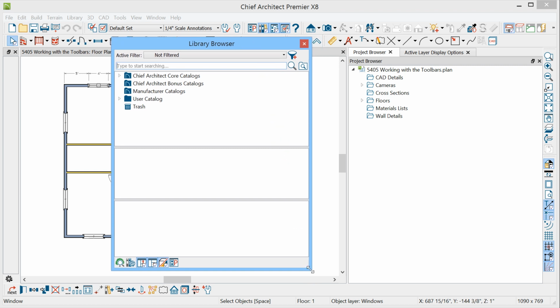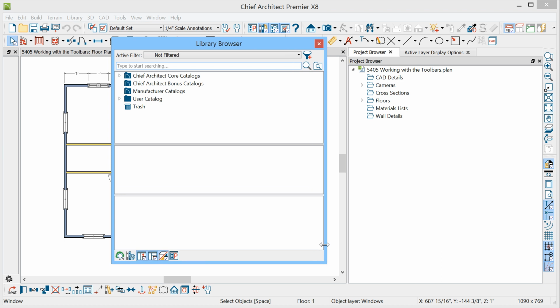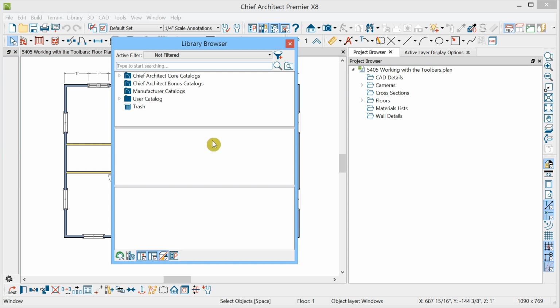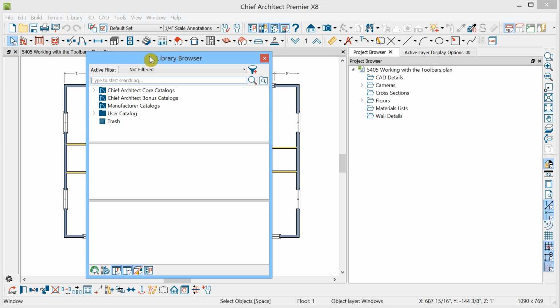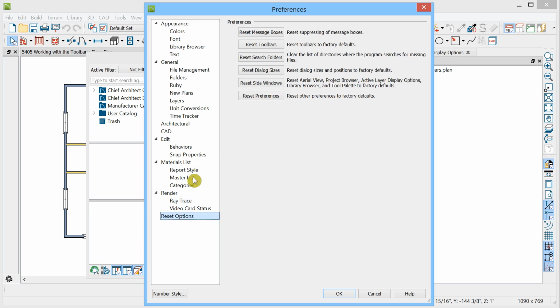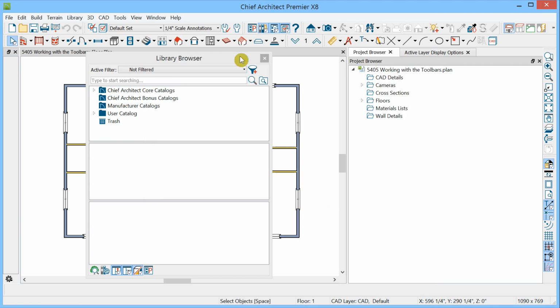I can resize it by the corners and by the edges. And it has 3 panes, and you can also resize the pane areas. These side windows, as well as the toolbars, will all stay where you place them until you move them again. And if ever you want to restore the factory conditions, you can go to Preferences, to Reset Options, and reset your toolbars. And this will place them in the arrangement they had when the program was first shipped to you.